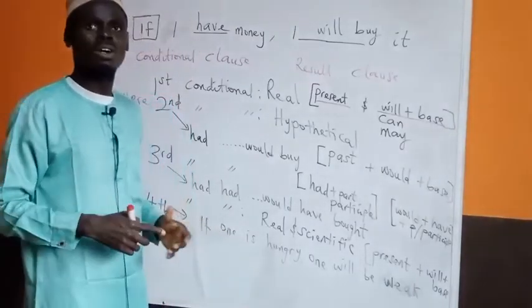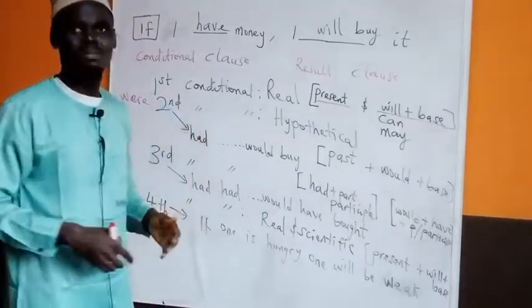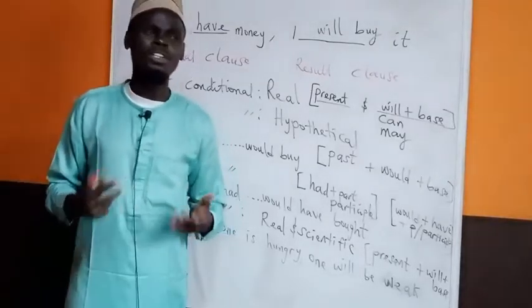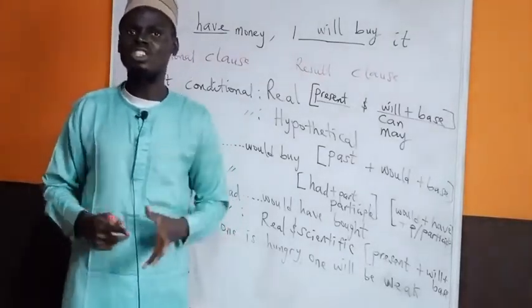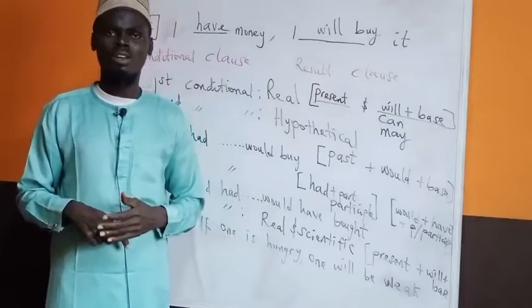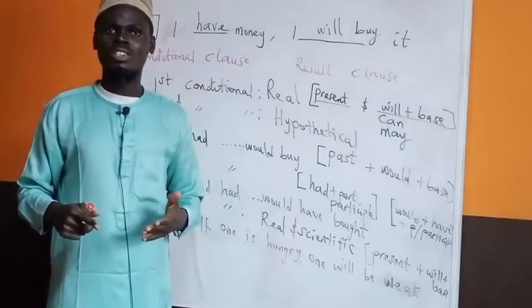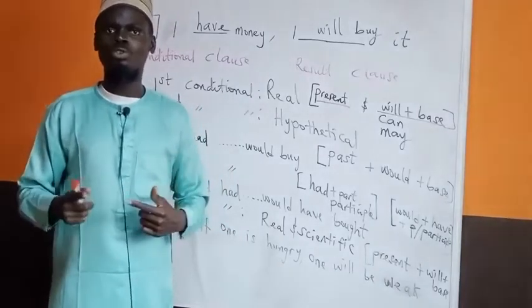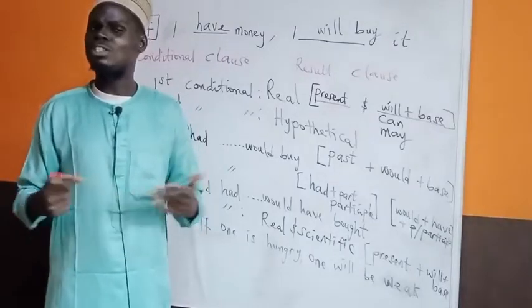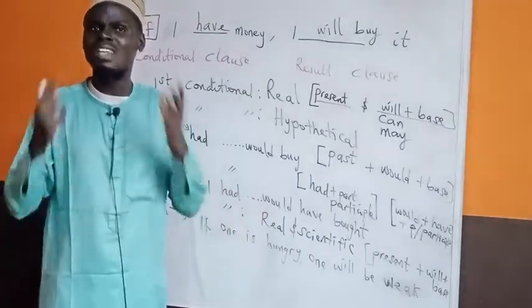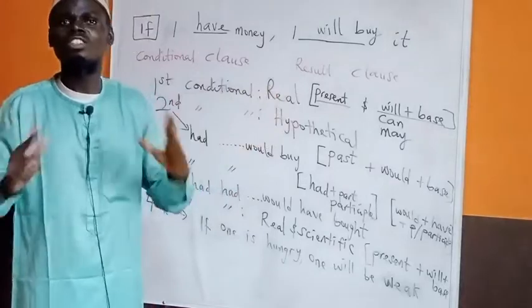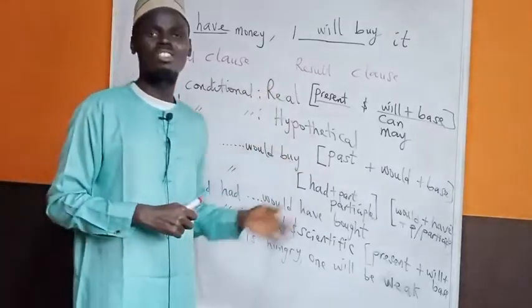Now, moving to the second one, which is the second conditional statement. It is something that is impossible, hypothetical, and imaginary in the present situation. Something you are not, and you are talking about what you would do if you happen to be. That means you are using second conditional statement. The thing is just a wish. It is unreal. That's when you use second conditional statement.